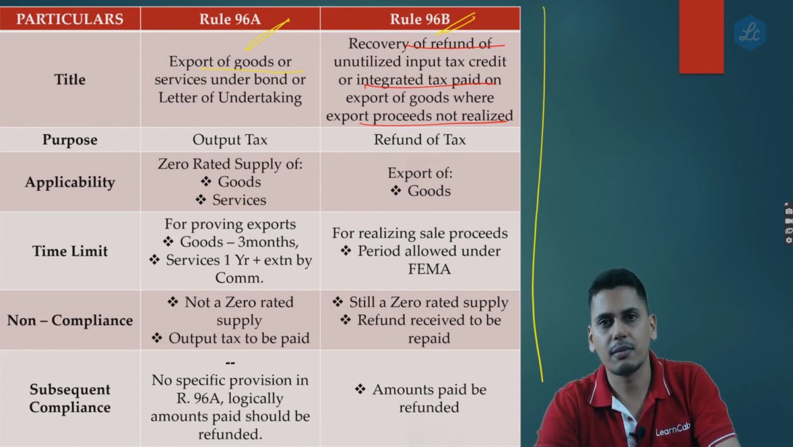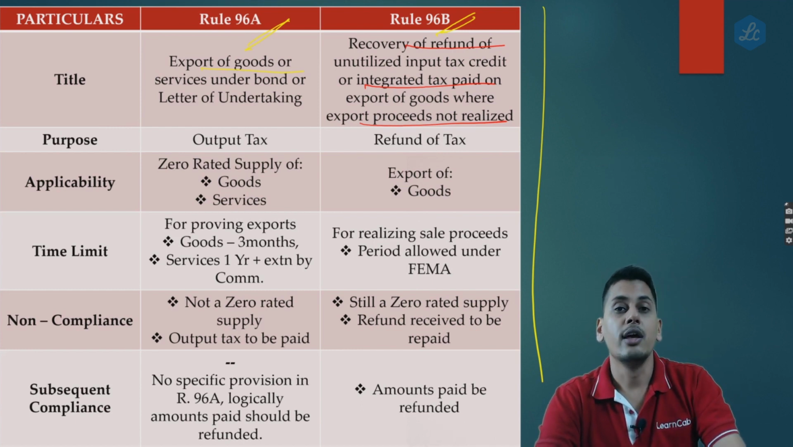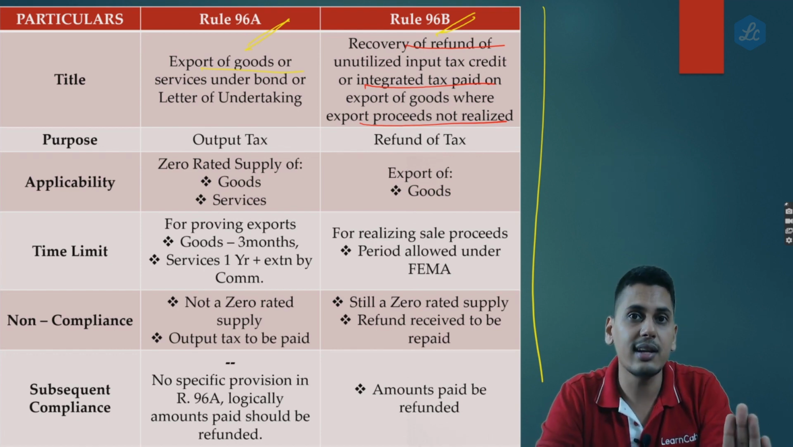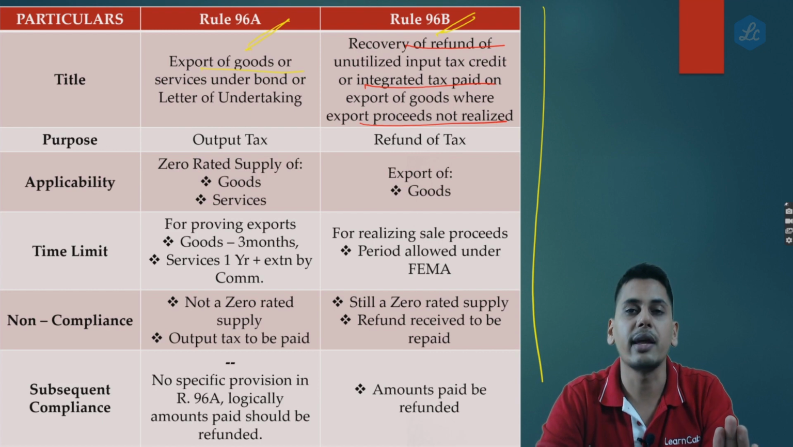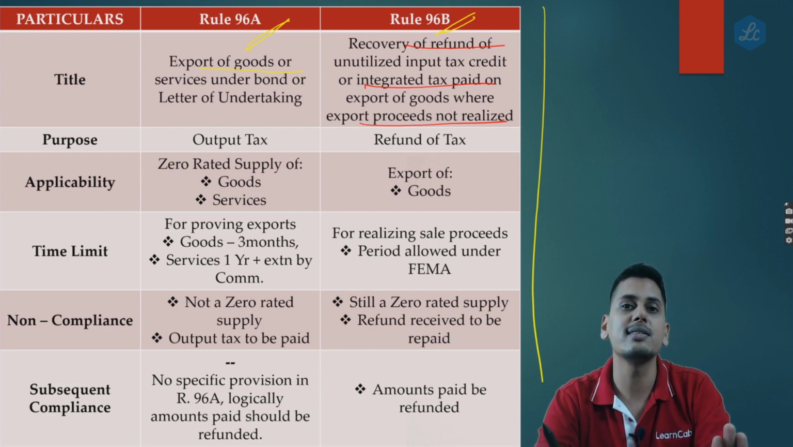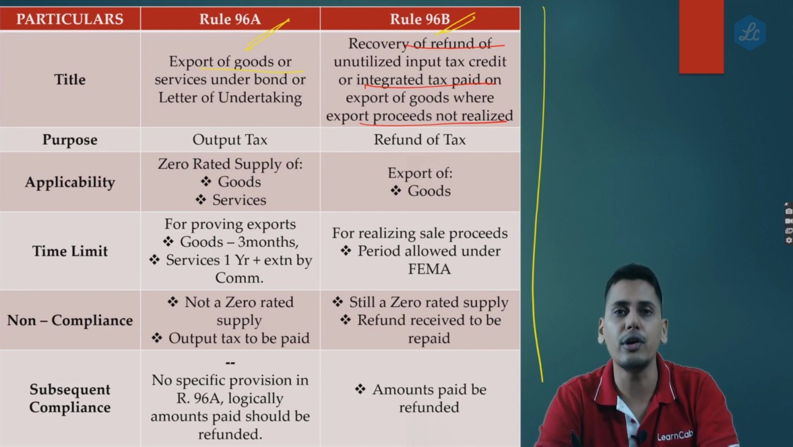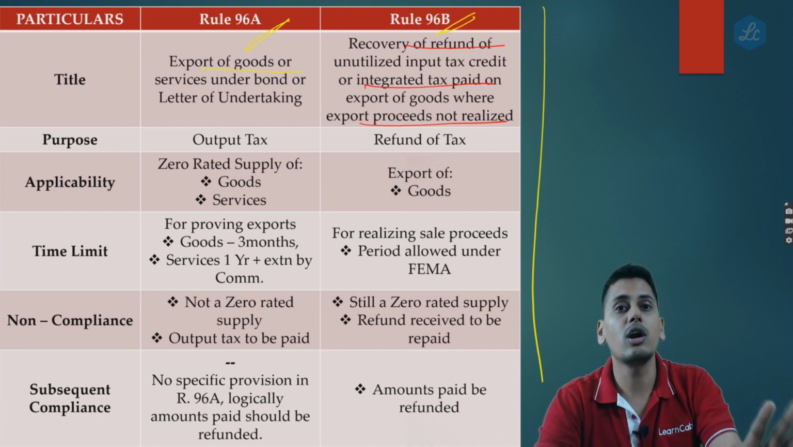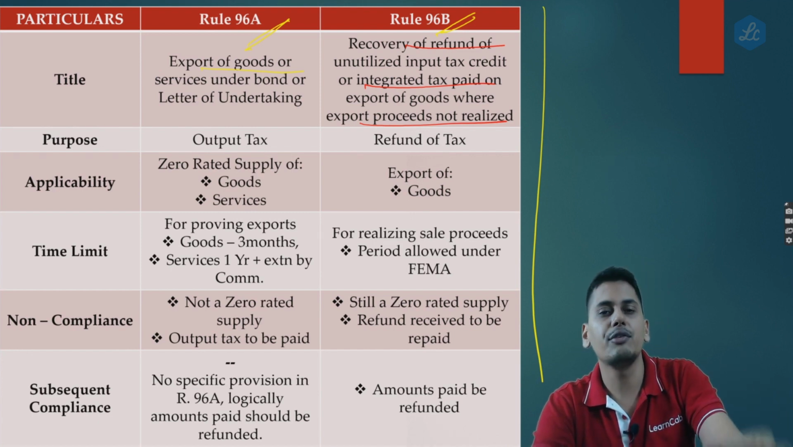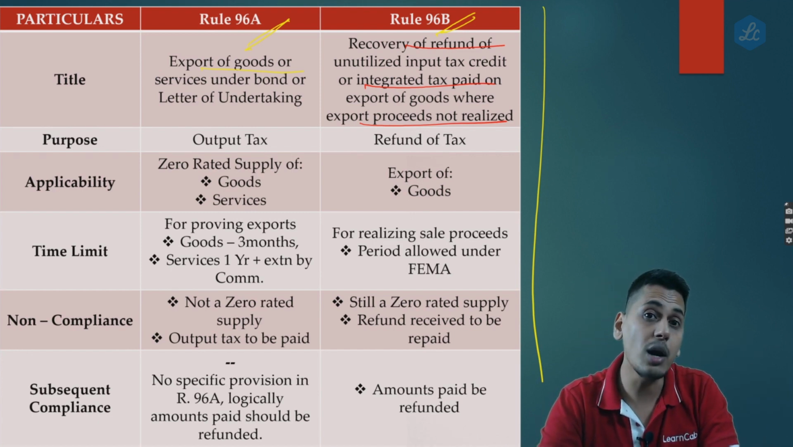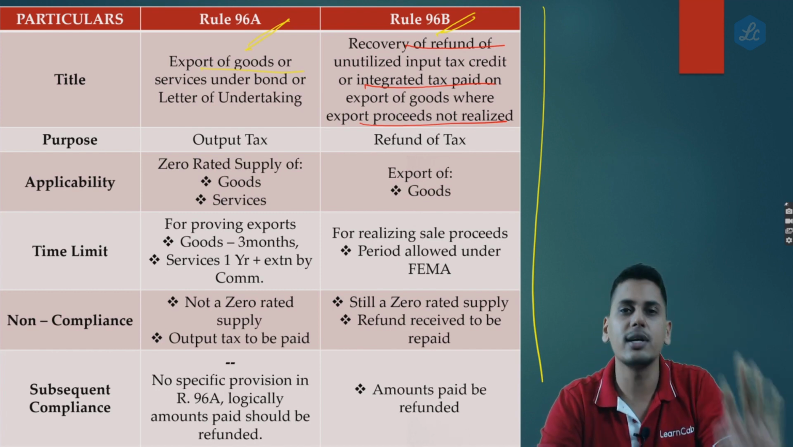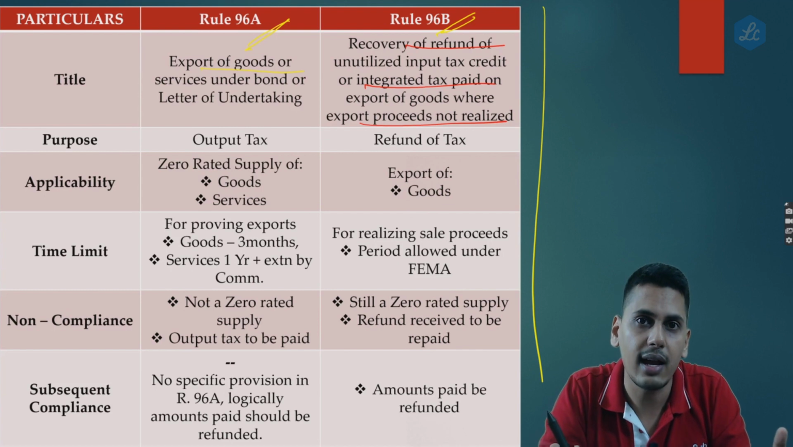What is the purpose? Friends, here the purpose is, in case of 96A, you claimed a transaction to be a zero rated supply. Why am I saying you claimed it to be a zero rated supply? Because you are yet to furnish the proof of it. Furnishing the proof would take some time. You claimed a transaction to be a zero rated supply. You did not pay any output tax. Eventually, if you are proving it, no issues. If you do not prove it, the output tax which you have not paid, claiming this transaction to be a zero rated supply, please pay that back along with interest.